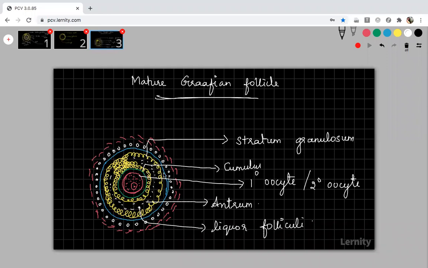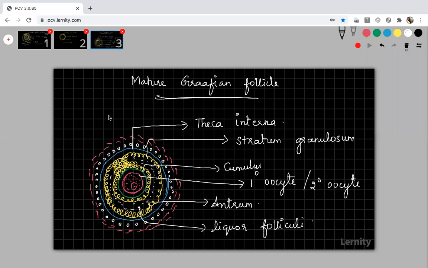Okay, now outer to the surface I have drawn something, right? This blue color lining you note down, that is called as theca interna. Yesterday I told you, you remember which will turn into theca interna? The stratum granulosum, I told you, later it will change into theca interna. So that is this yellow color, that is follicular cells, it will form as a covering, and that is called as theca interna.